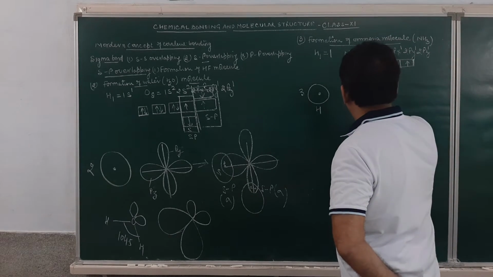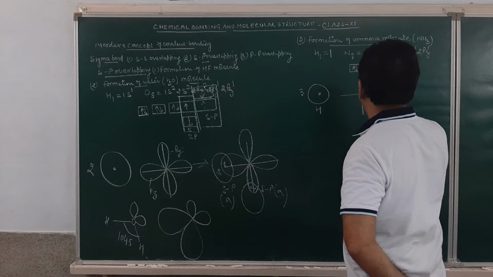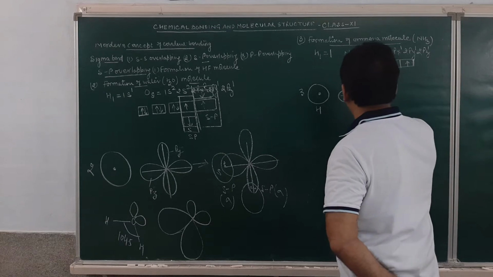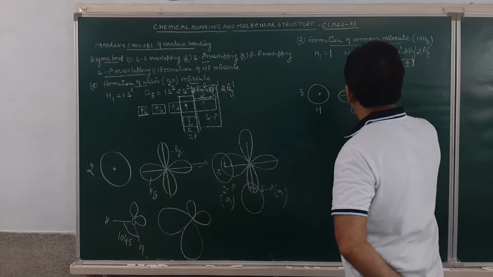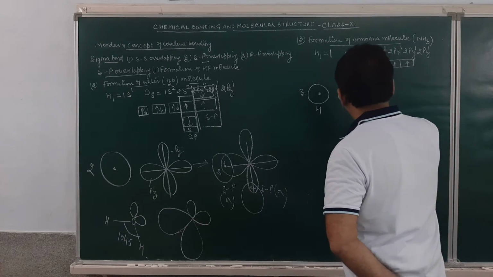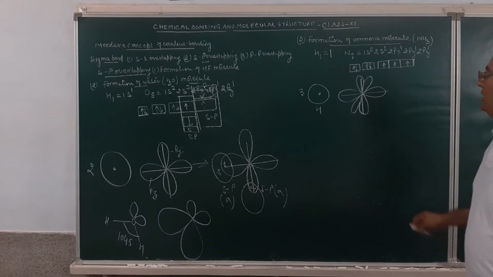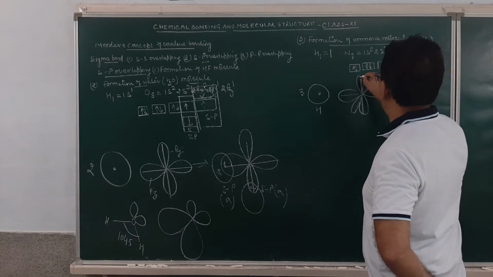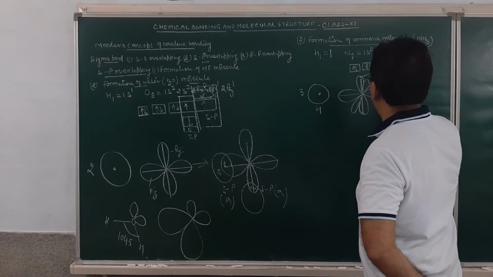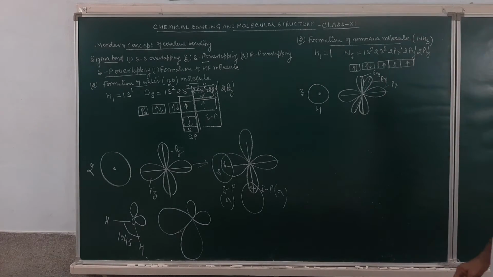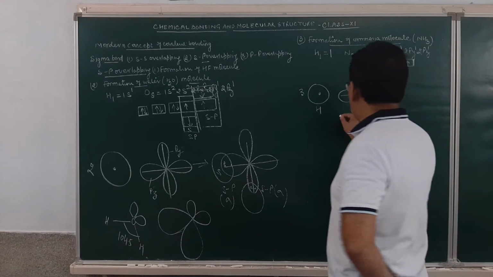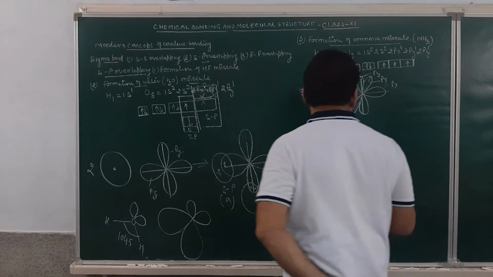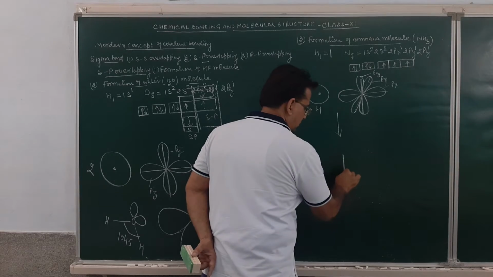So we will be having px, py and pz atomic orbitals. This is the px atomic orbital. This is the py atomic orbital. And this is the pz atomic orbital. Can you see, students, over here? This is px, this is pz and this is py. When they overlap along the internuclear axis, it will result in the formation of a sigma bond. How will it form? This will be this.